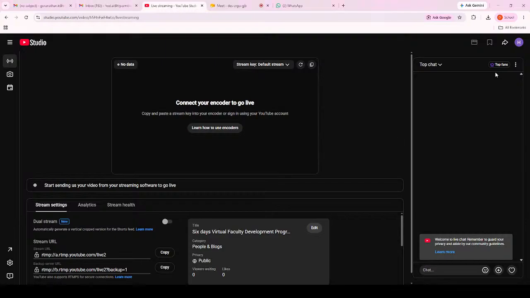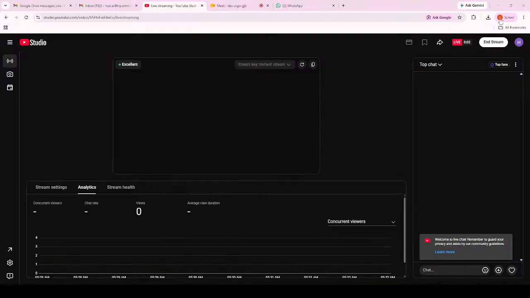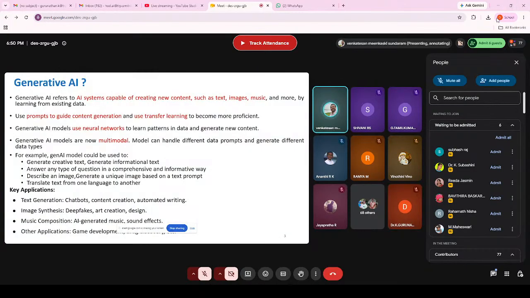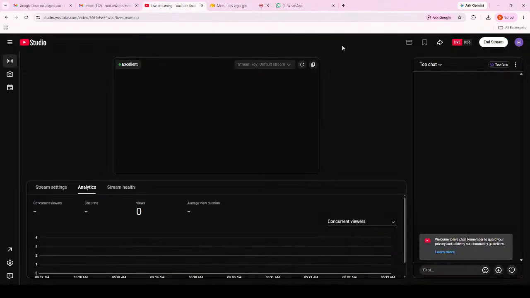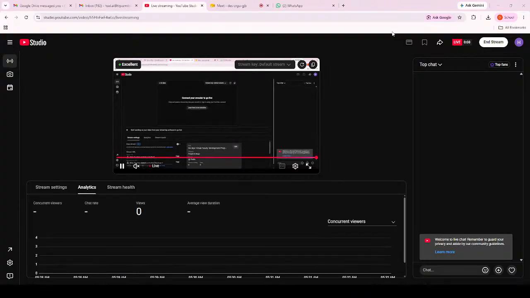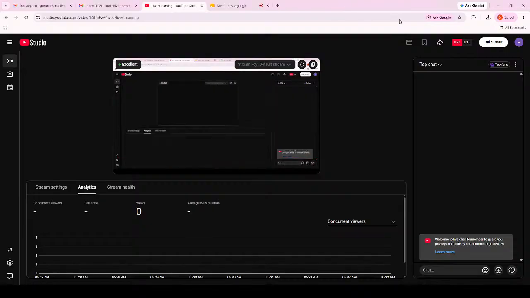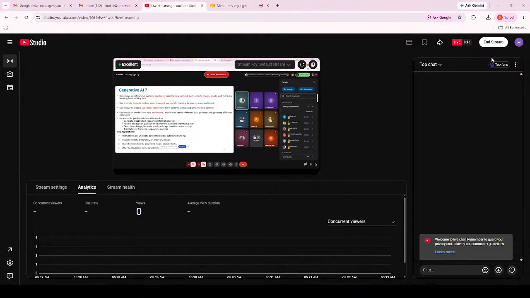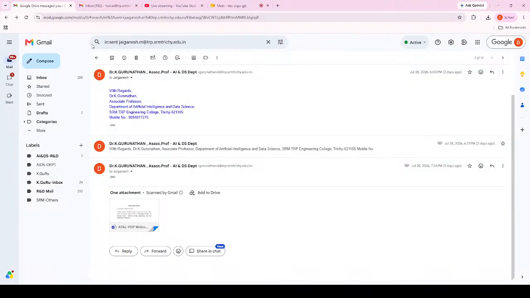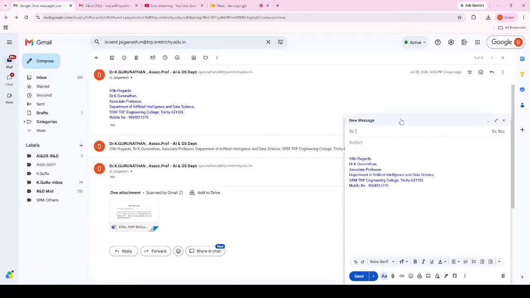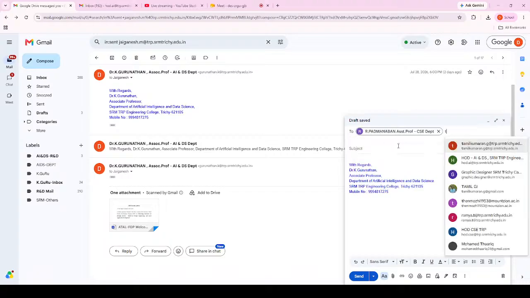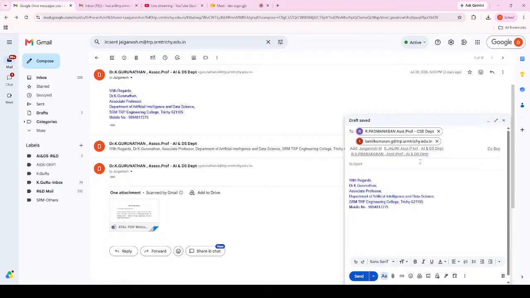So neural networks play the base for this generative AI. As I said, it is used for text generation, image synthesis, and music composition. Many movies have some music which is created by using this AI. There are some singers who have passed away, but with the help of AI, they are trying to bring their voice into the movies. That is happening because of these generative AI techniques.